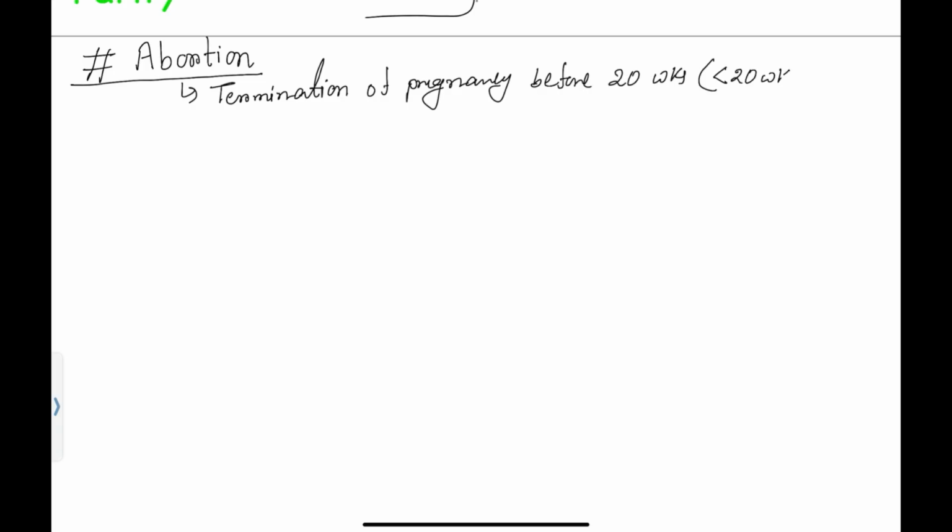According to WHO, abortion means termination of pregnancy before 20 weeks, meaning less than 20 weeks of gestation, or else fetal weight less than 500 grams, then we call it abortion. Termination of pregnancy before 20 weeks or fetal weight less than 500 grams, we will call it abortion.